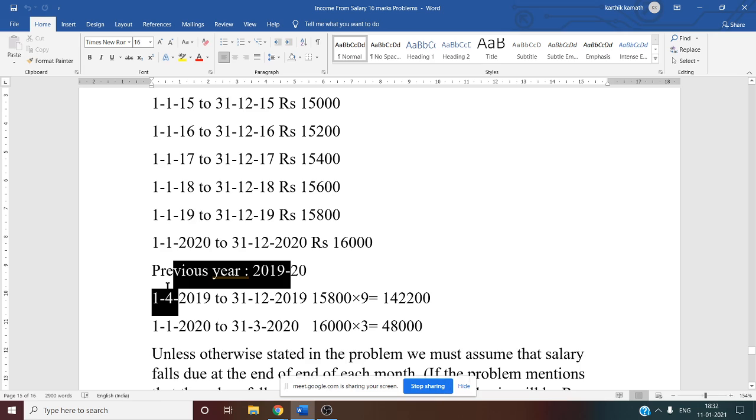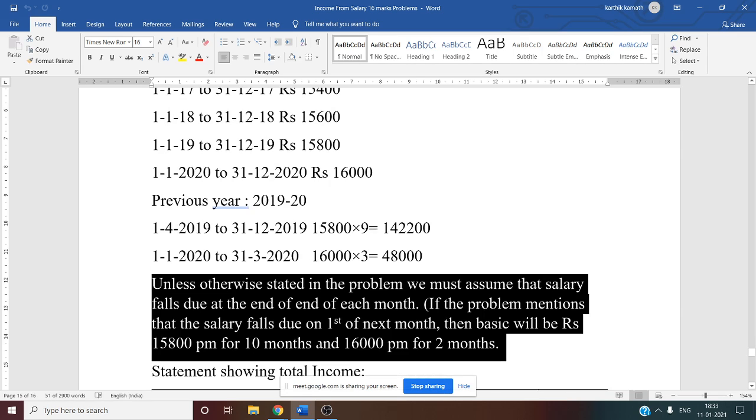So you have to remember here they have given, see this, unless otherwise stated in the problem, we must assume that salary falls due at the end of each month. So in this question, nothing they have mentioned. They have given no information whether it is salary received by the SSC at the end of the month or at the beginning of the month. So if nothing is given, we'll assume at the end of the month, normal calculation. If they have given in the question that the salary is received by the SSC at the beginning of the month, in that case calculation changes.